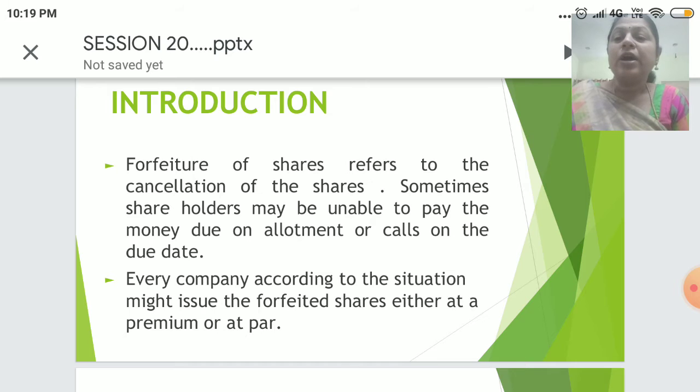So, every company, according to the situation, might issue the forfeited shares either at a premium or at par.